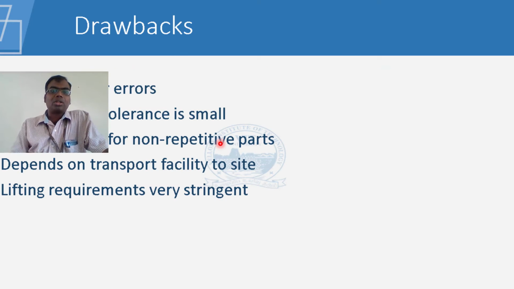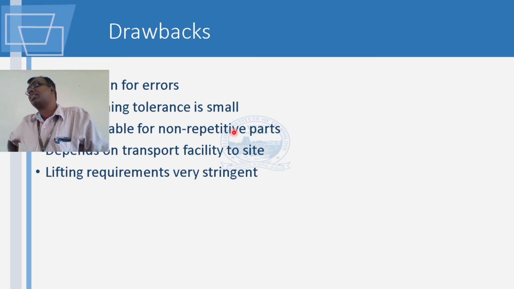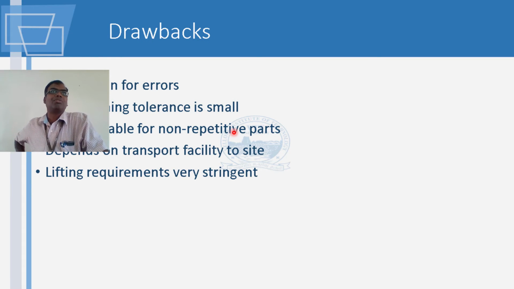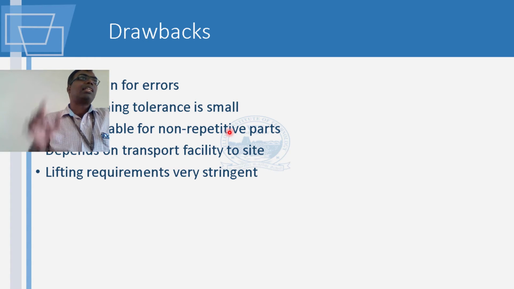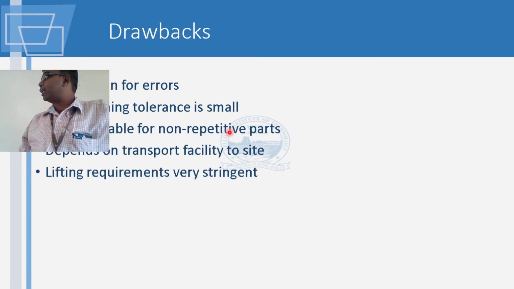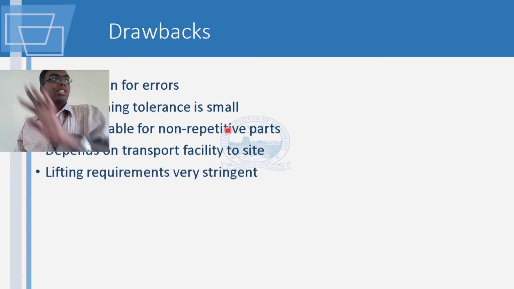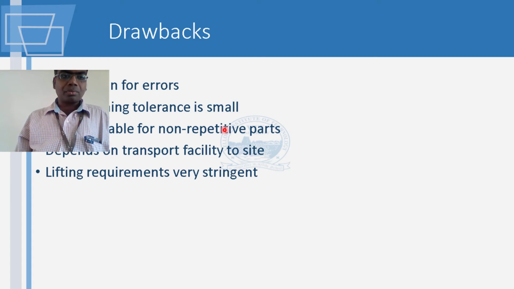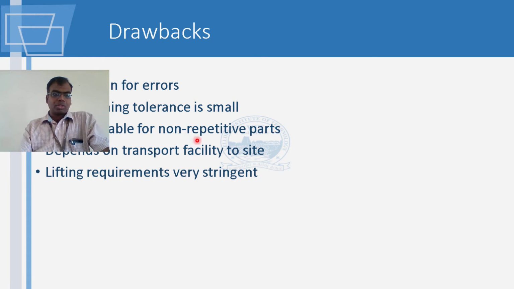Now what are the drawbacks which we have when we use precast construction? We have been talking about advantages, but you will have some drawbacks. You don't have much margin for errors. What do I mean by less margin for errors? When you lift, place or cast, there can be very little error. That tolerance, whatever we put within the bracket, you have to ensure that the tolerance is fully met.